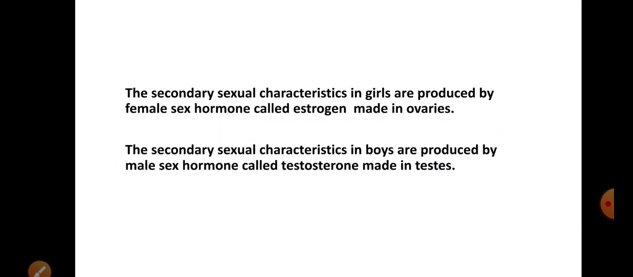Students, now I will talk about two types of sex hormones. First, female sex hormone. Second, male sex hormone. The secondary sexual characteristics in girls are produced by the female sex hormone, called estrogen, which is made in the ovaries, whereas the secondary sexual characteristics in boys are produced by the male sex hormone, called testosterone, made in the testes. Female sex hormone is called estrogen and male sex hormone is called testosterone. Estrogen is secreted by the ovaries, whereas testosterone is secreted by the testes.